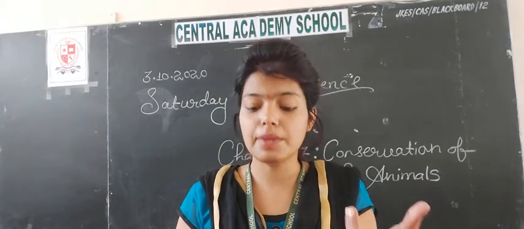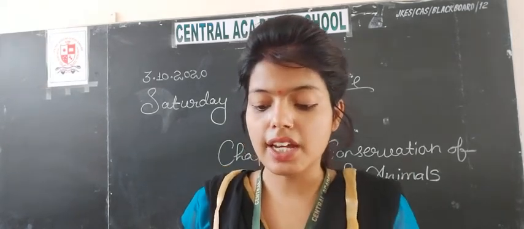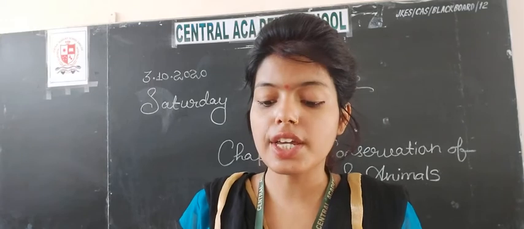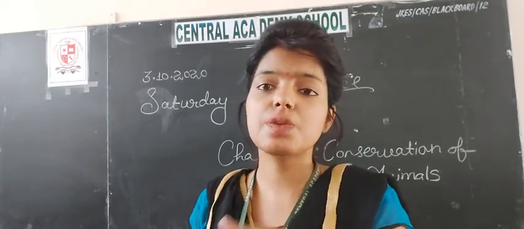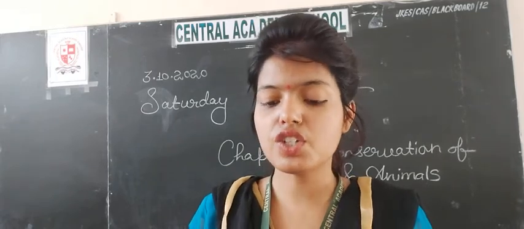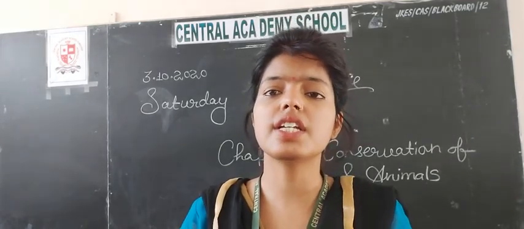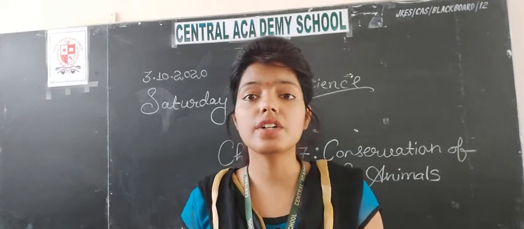For example, tiger, lion, snow leopard, white bear. These are the kinds of animal species which are endangered, of which a very small quantity is present on our earth.